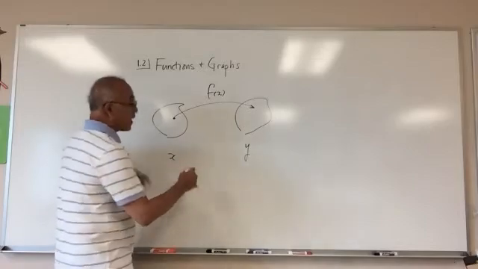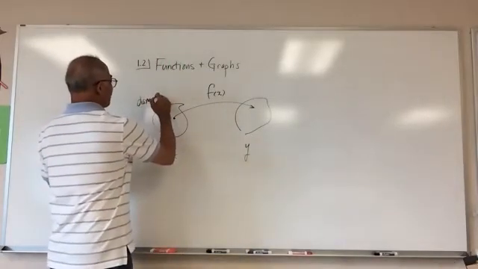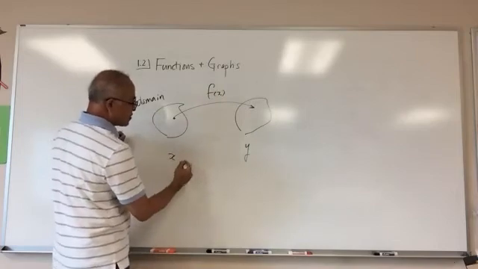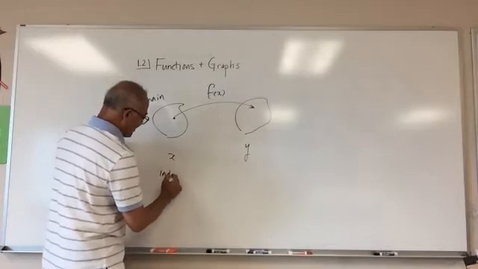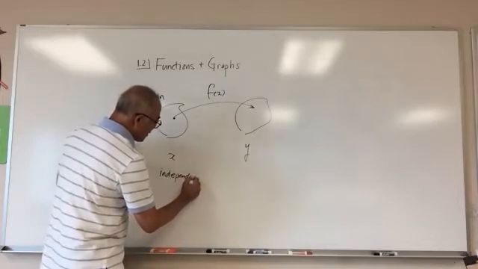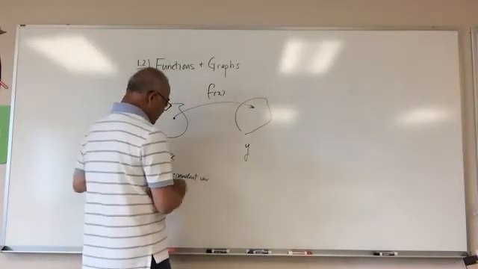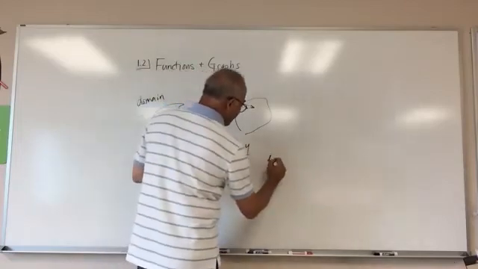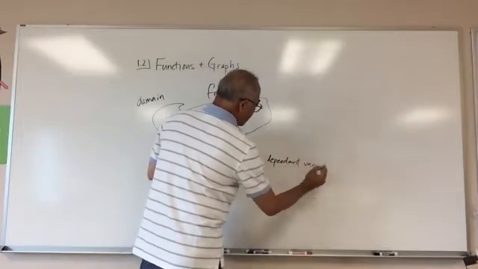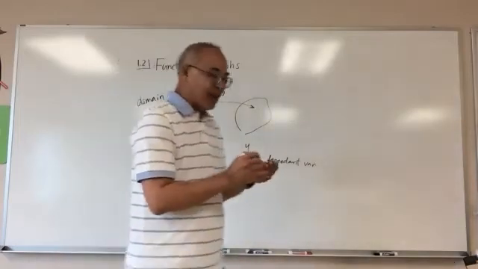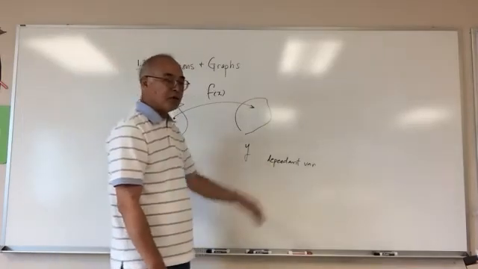Domain. Okay, it's a domain. All possible x's are called the domain. Okay, that's a good thing. What do we call the x? It's the independent variable, right? And the y varies depending on the x, so we call this the dependent variable. A little stroll through memory lane in algebra. We talked about this in algebra, right? Independent variable versus dependent variable, right?